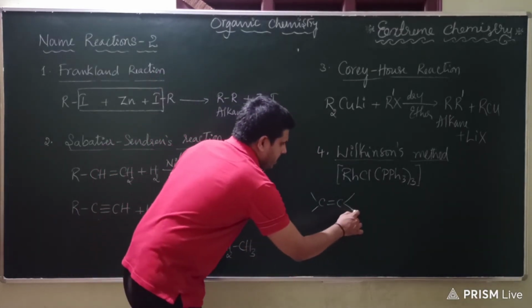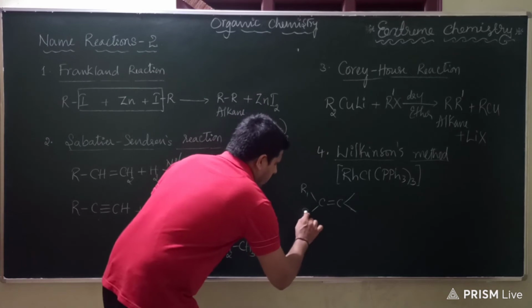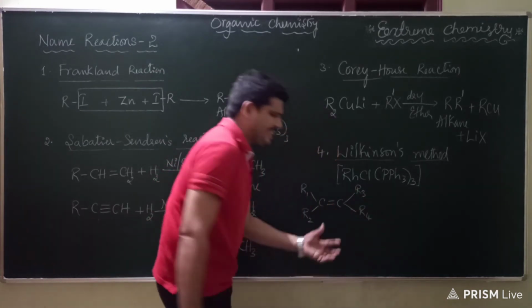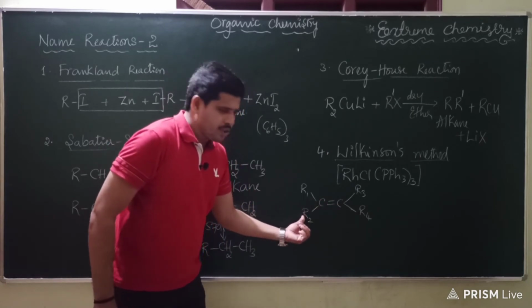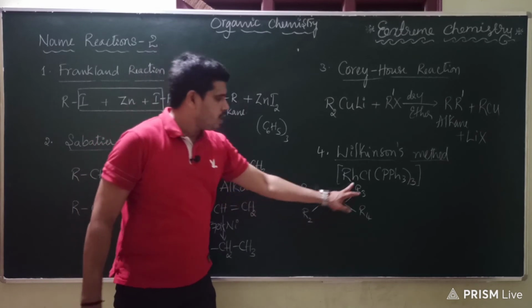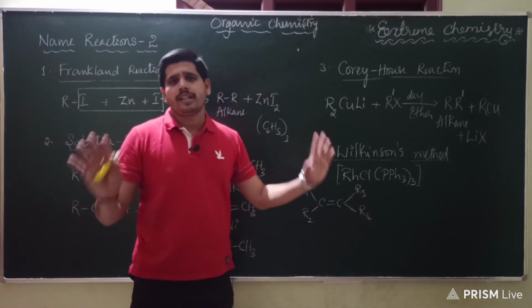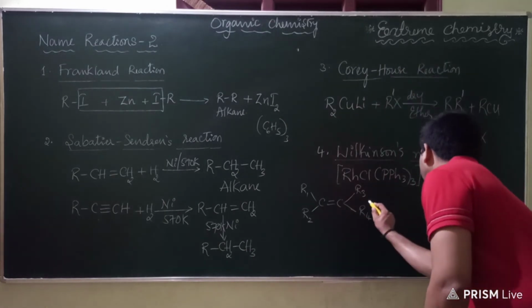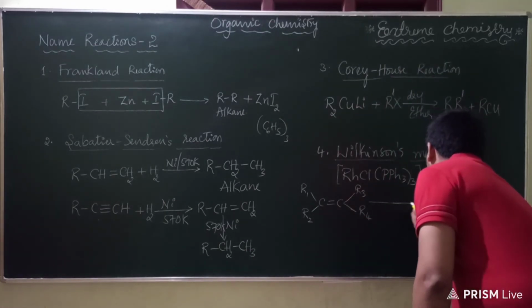So let me write it as R1 R2, here R3 R4. I have taken a fully substituted alkene. You can substitute hydrogen here as well. Anyway, alkene to be taken. What are these R1 R2 R3 R4? 4 different alkyl groups. Fine. So this is treated with Wilkinson catalyst. Already I have written what the catalyst is.